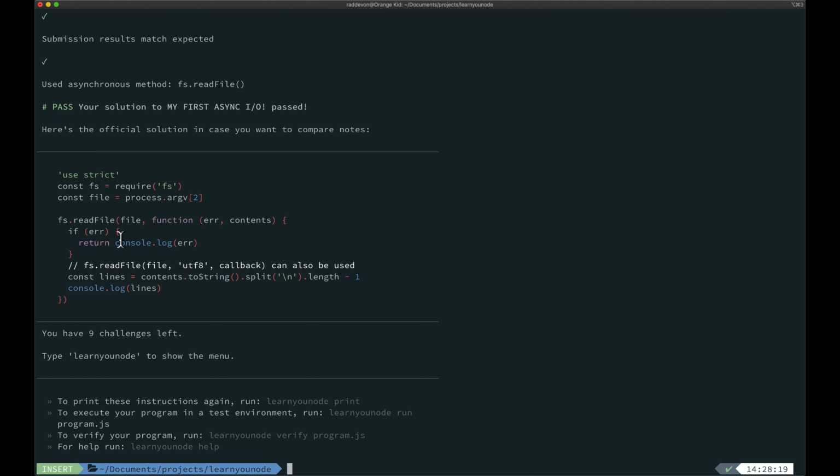So the sort of customary thing to do is to first check this error parameter inside your callback function and see if it contains anything. Otherwise, it'll be null. But if it does contain something, then you probably need to do something with it or return out of your callback because you're not going to get the data you expected. But aside from that, their solution looks pretty similar. They're taking contents, they're splitting it on the new line, grabbing the length and subtracting 1, and then logging that out.